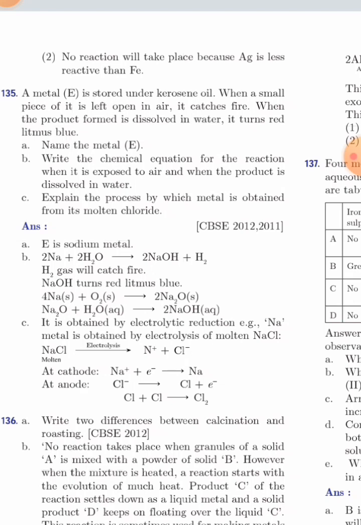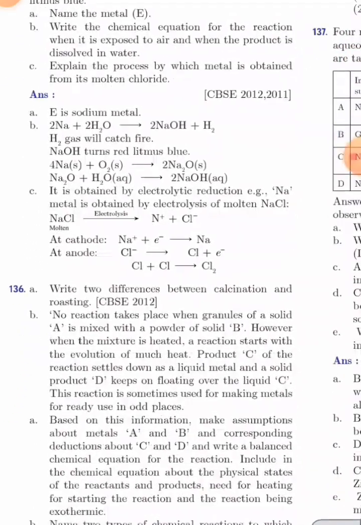At the cathode, Na+ plus electron gives Na. At the anode, Cl- gives chlorine plus electron, and chlorine plus chlorine gives Cl2.